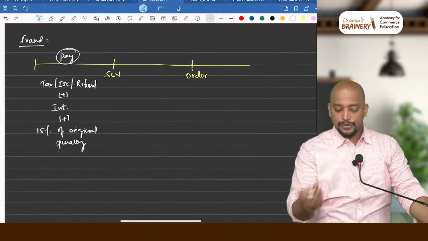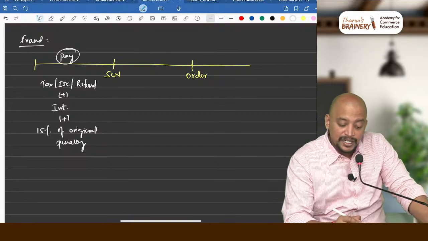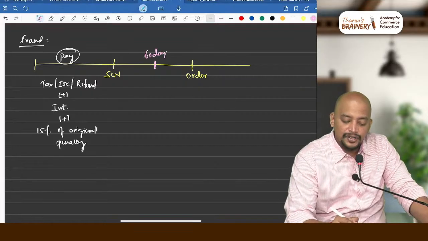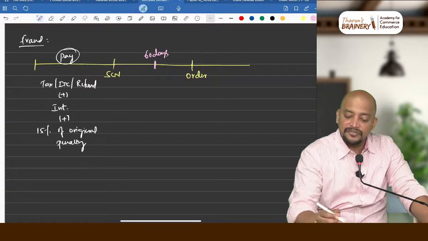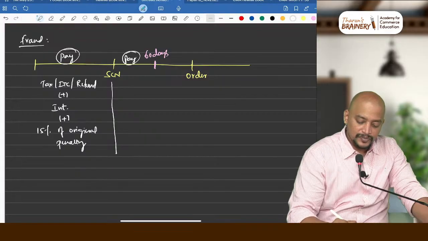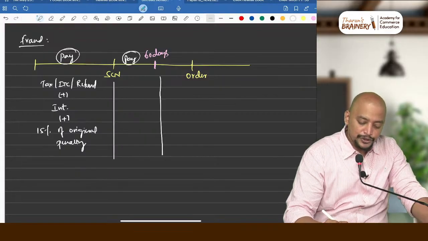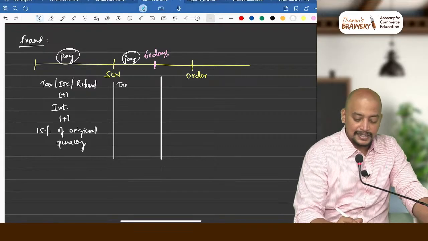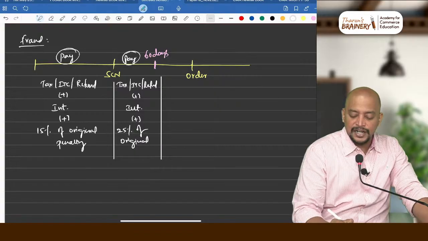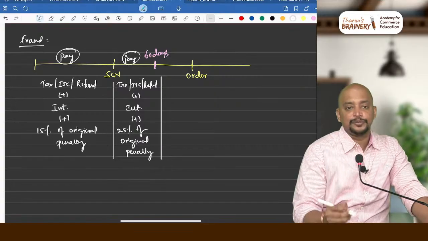That is the meaning. Suppose after show cause notice, but how many days? After show cause notice, 60 days. In this stage if you pay, what all do you need to pay? You need to pay tax, ITC, refund, plus you need to pay interest also, plus you need to pay 25% of original penalty. Suppose if the original penalty is 100 rupees, how much do you need to pay? 25 rupees you need to pay.